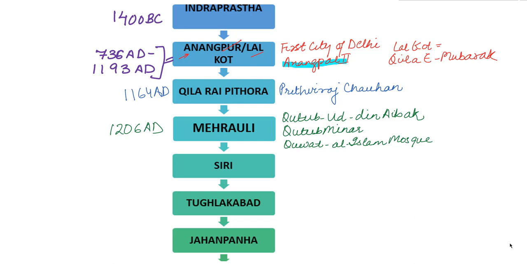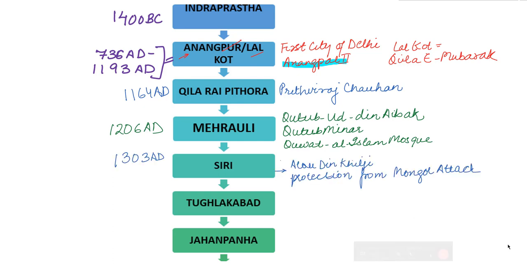He also built the Alai Darwaza and the Alai Minar. One very interesting fact about Siri is that the city was built on a foundation of 8,000 Mongol skulls, which means Sir in Hindi, and hence the name Siri.